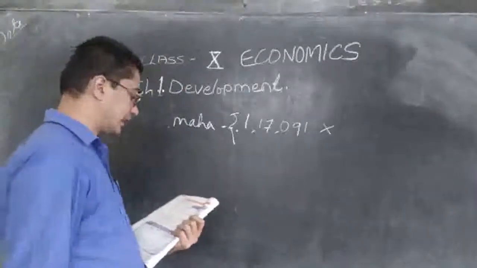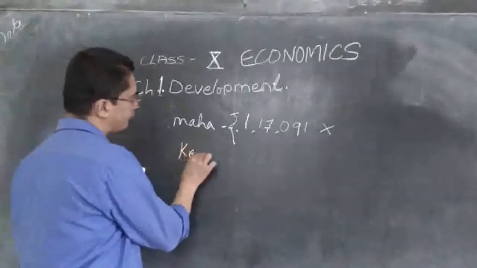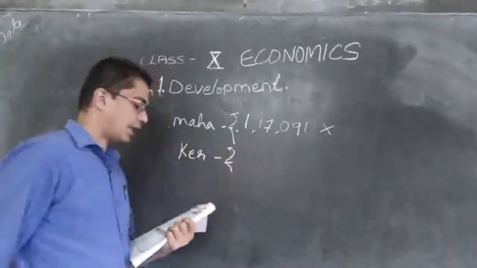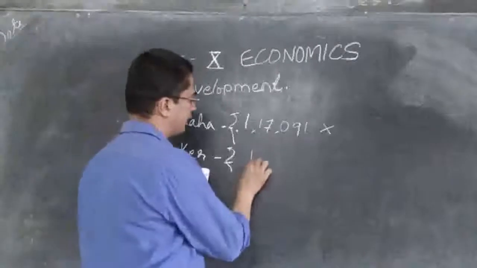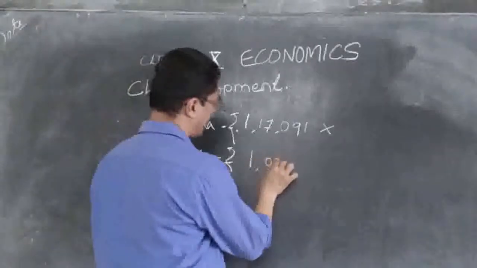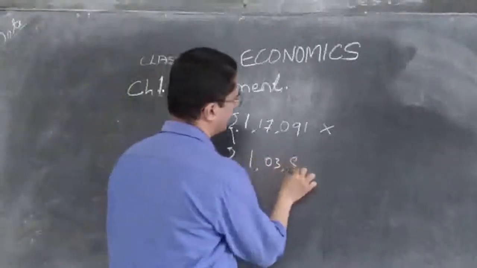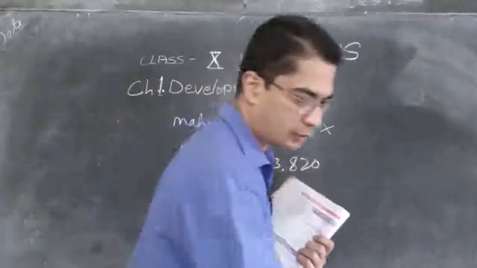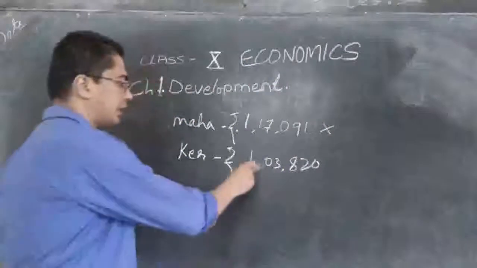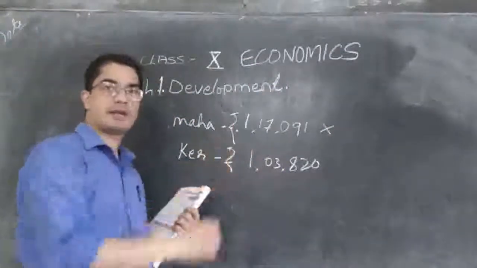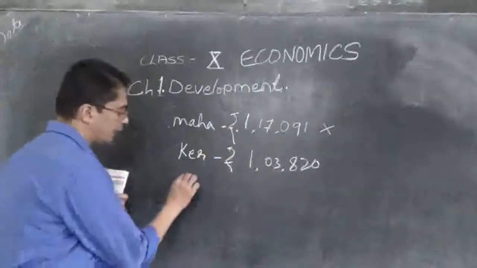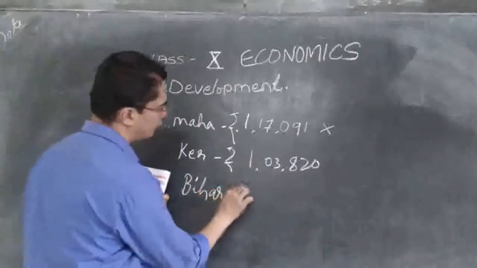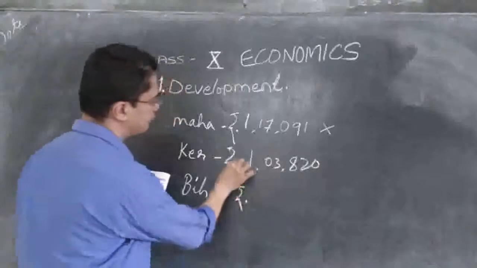So the second state, that is Kerala, the annual income is 1,03,820. That is the income of a person living in Kerala, less than Maharashtra. Then when we come to Bihar, what is their income?